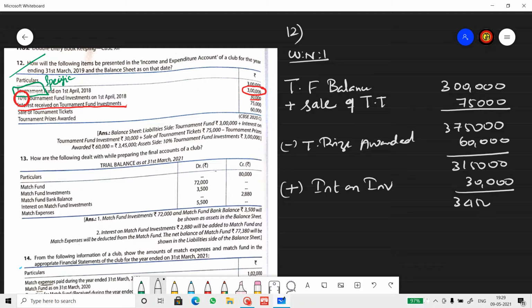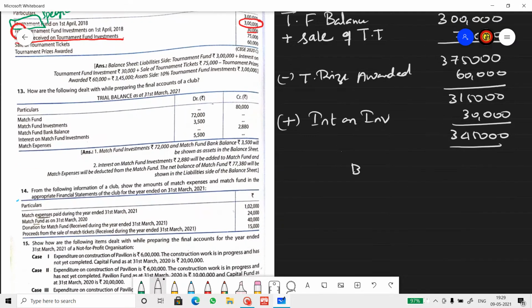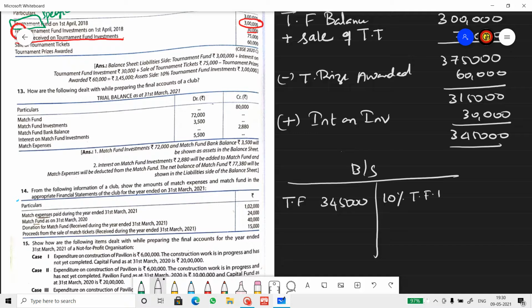So 3 lakh 45,000 is the special fund balance that we show on the liability side of the balance sheet. Now the balance sheet: on the liability side, special fund or tournament fund balance 3,45,000, and here the 10% tournament fund investment 3 lakh.